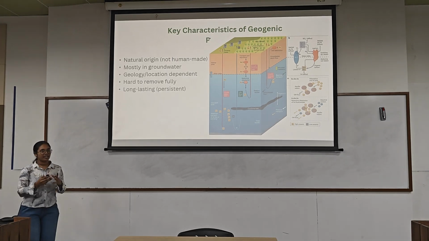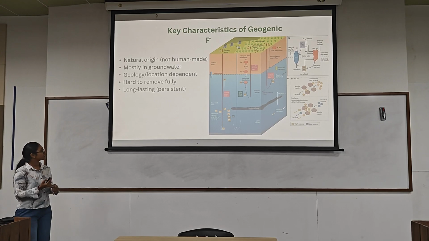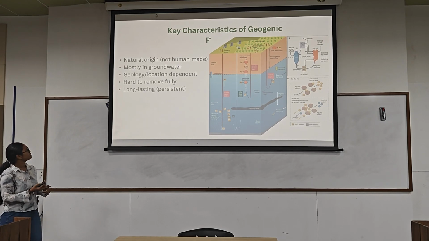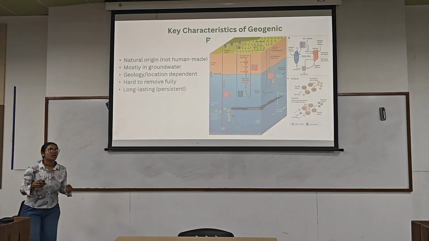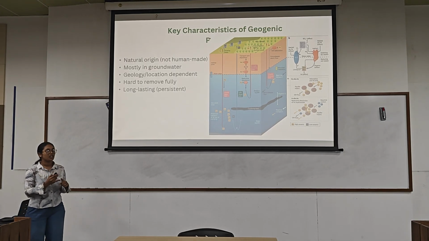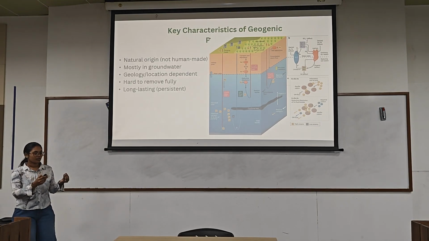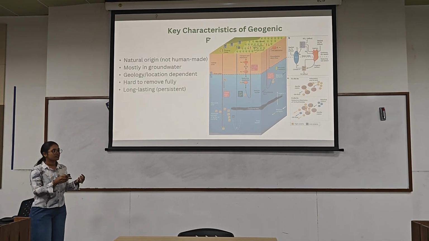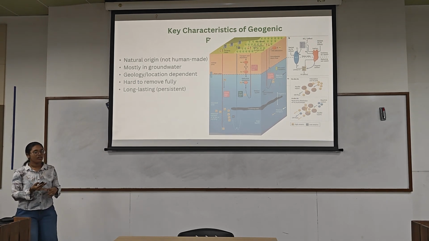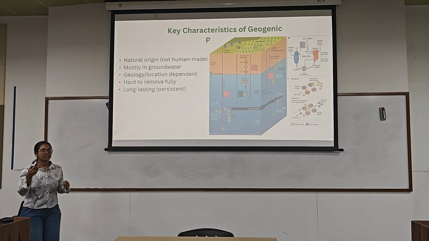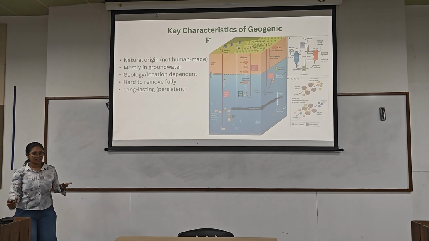So there are 5 main characteristics of these geogenic pollutants. As I already said, they have a natural origin, mostly in underground water. Let me tell you how they depend on the geological conditions. They mostly depend on alluvial sediments, because alluvial sediments have age differences, concentration differences and so on. And if the age is lesser, oxygen levels will be produced and chemical reactions will happen faster.